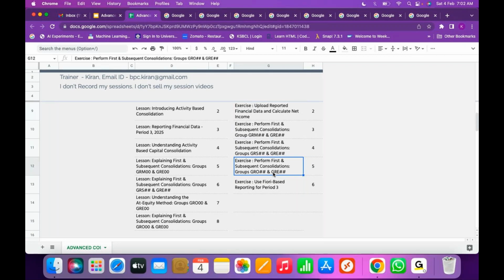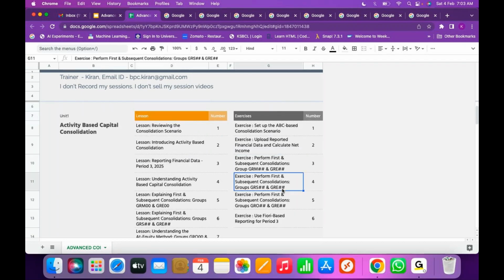With this unit one, you will understand how to perform first and subsequent consolidation using the activity based approach. And one more point, this course includes the rule based approach also for total divestiture, capital increase, and step acquisition. First we will start with the activity based approach, then we will move to the rule based approach.